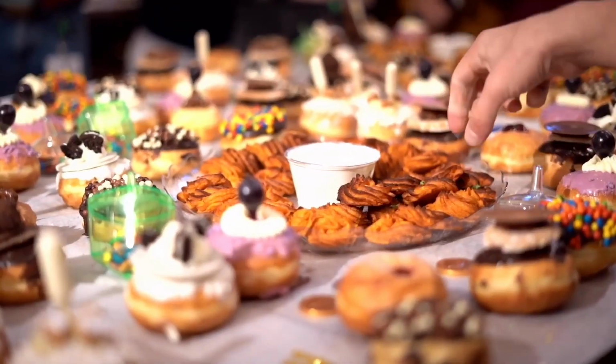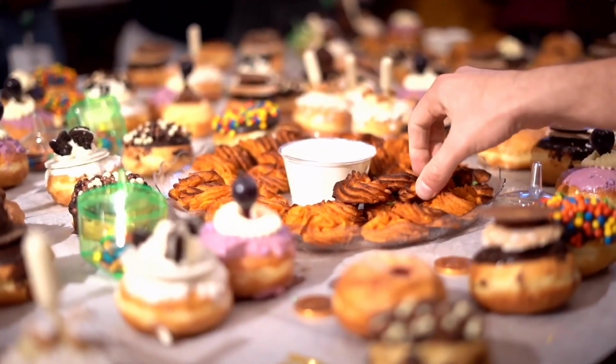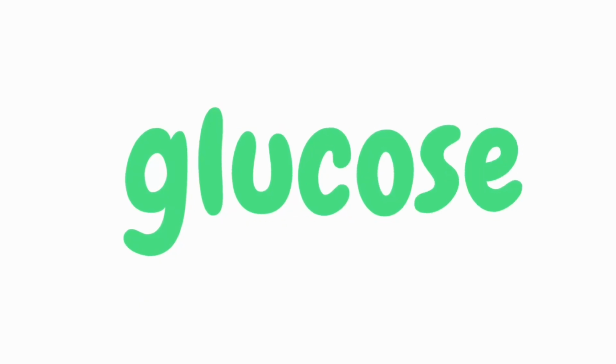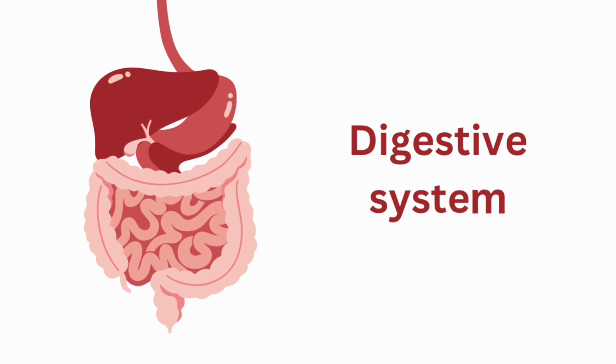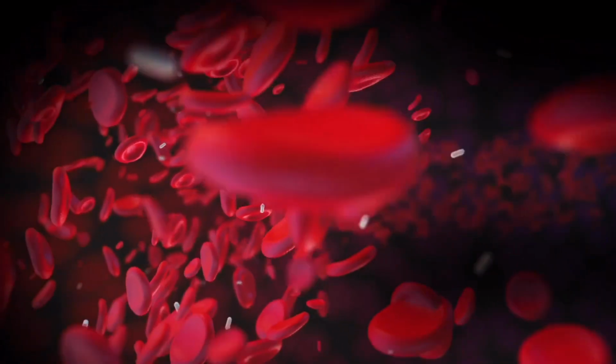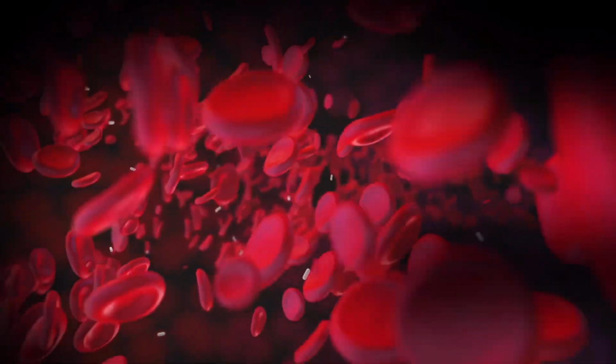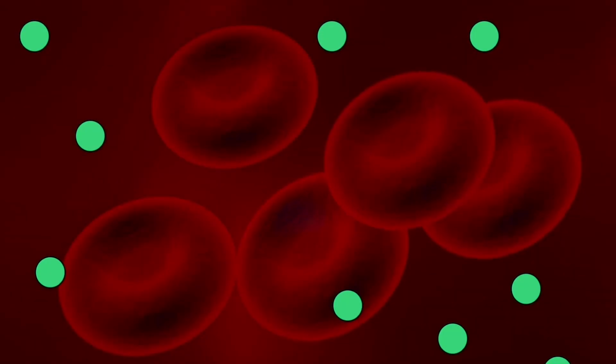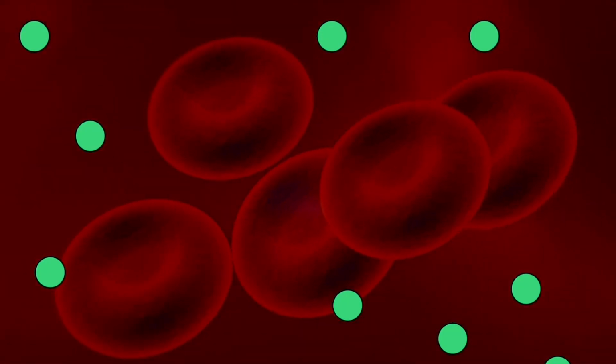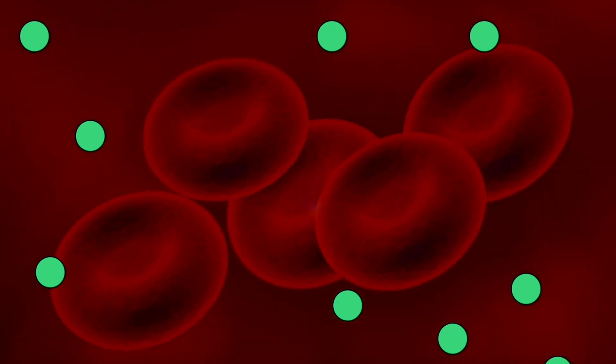You may already know that when you eat carbohydrates, they get broken down into sugars. And the particular sugar we're referring to is glucose. When you eat a carbohydrate, your digestive system breaks it down to release glucose. Those tiny glucose molecules then pass into your blood so they can be carried off around the body. In this diagram, I've used green circles to represent molecules of glucose in the blood.